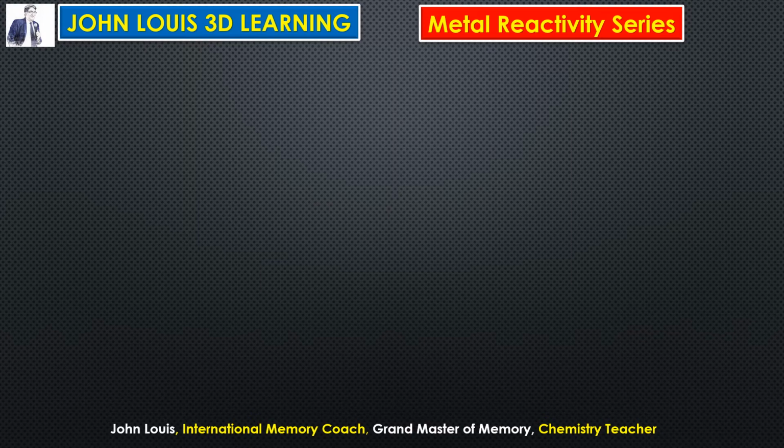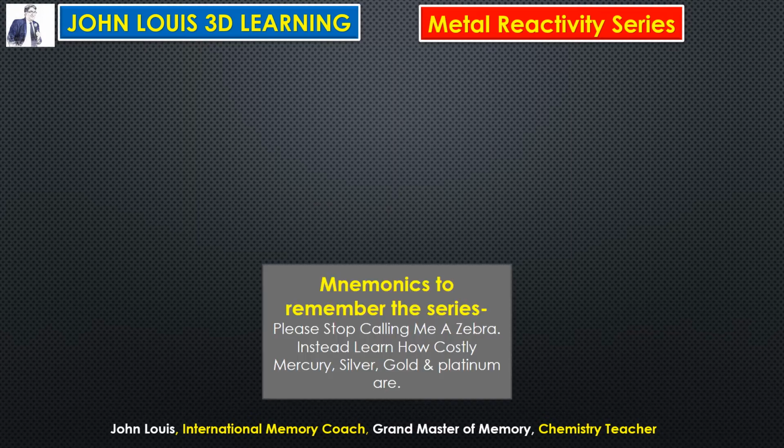We have already seen the metal reactivity series, but how do we remember it? This is the mnemonic I used: Please stop calling me a zebra. Instead learn how costly mercury, silver, gold and platinum are. Just by remembering this mnemonic, it's easy to retain the metal reactivity series.